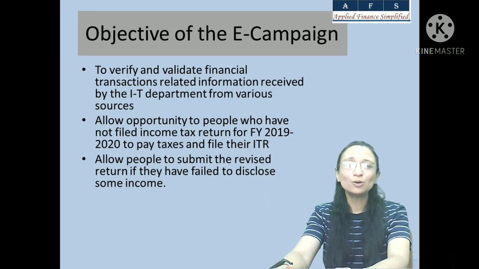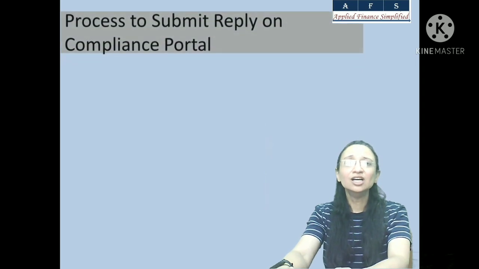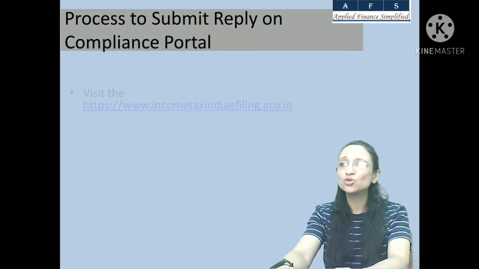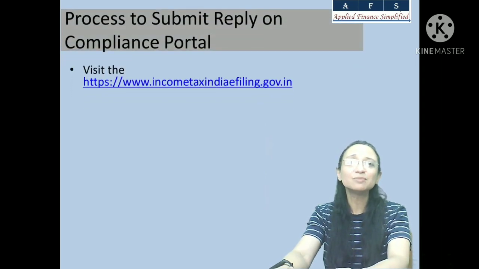Now let's talk about the process that you will use to respond to this compliance SMS or email. The first step is to log into your income tax e-filing website. The website's address is incometaxindiaefiling.gov.in.